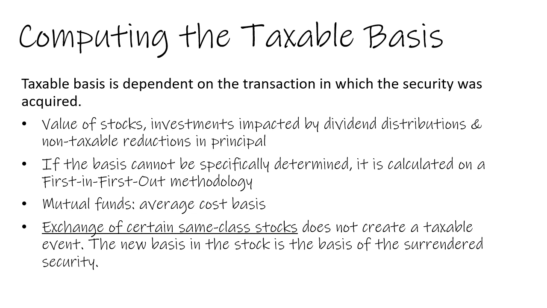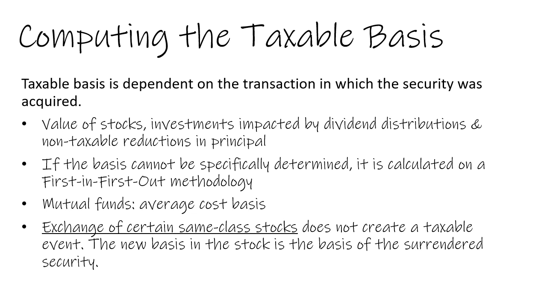If the basis cannot be specifically determined based on the value of securities in one's portfolio, the value is then computed on the first in, first out methodology for each security in the investor's portfolio. That said, the exchange of certain same-class stocks does not create a taxable event. The new basis in the stock then becomes the basis of the surrendered security.